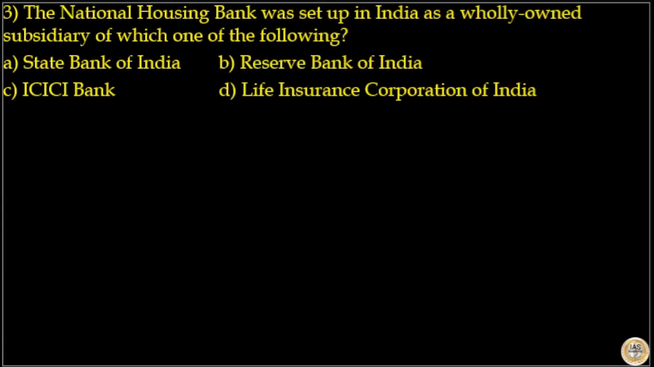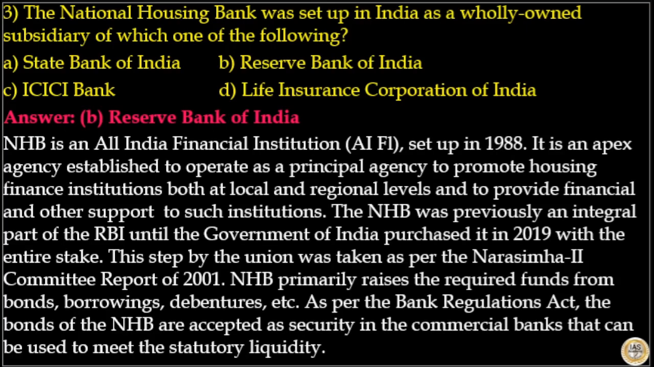Next is the National Housing Bank. NHB was set up in India as a wholly owned subsidiary of which one of the following? Options are SBI, RBI, ICICI Bank, LIC. Here answer to this question is option B, RBI. NHB is an All India financial institution set up in 1988. It's an apex agency established to operate as a principal agency to promote housing finance institutions both at local and regional levels and to provide financial and other support to such institutions.